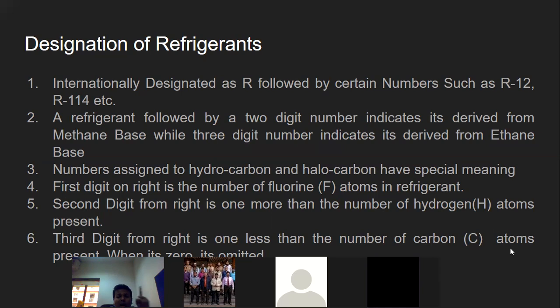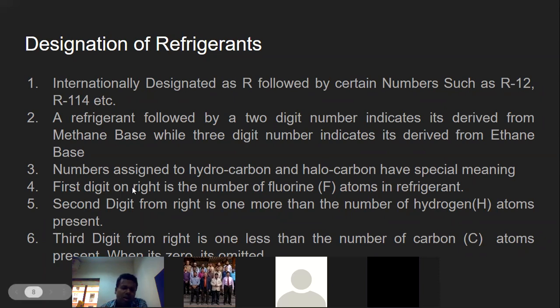It is always 1 less than the number of carbon atoms. Let's say there are 5 carbon atoms, so the third digit from the right becomes 4. So this is how they are designated.